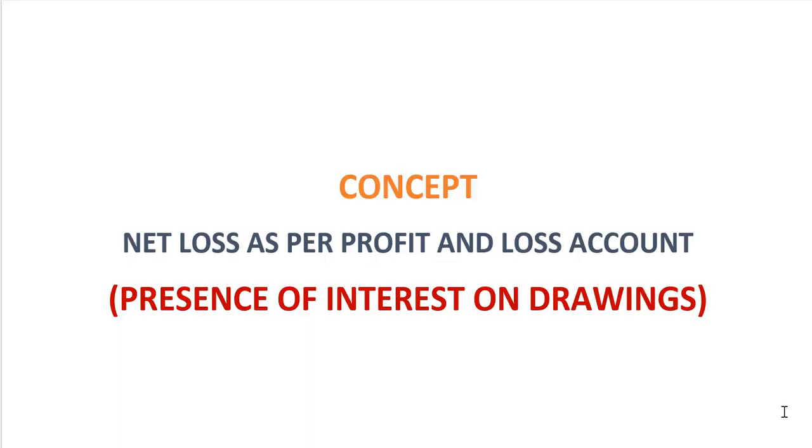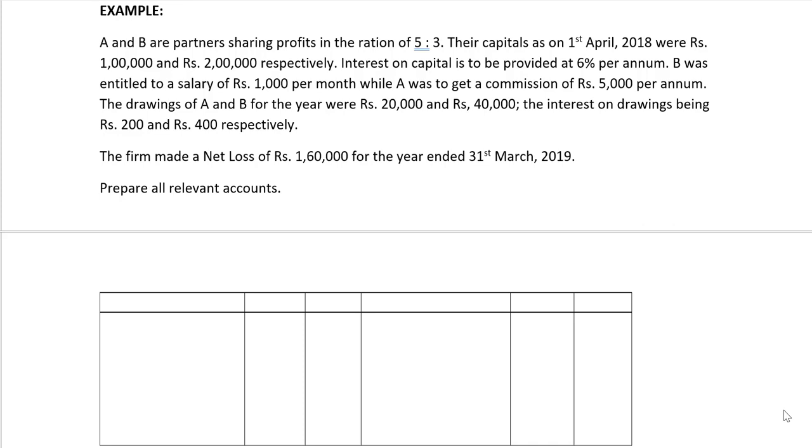Next, let's discuss a situation where there is a net loss as per the profit and loss account and there is also interest on drawings. Let's go to the example. Example, A and B are partners sharing profits in the ratio of 5:3. Their capitals on 1st April 2018 are rupees 1 lakh for A and 2 lakh for B respectively. Interest on capital is to be provided at 6% per annum.